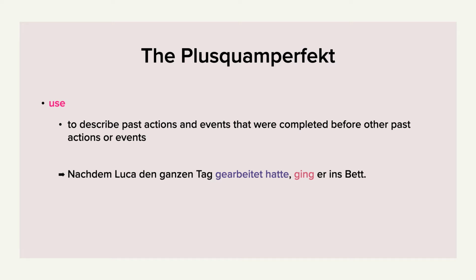We will take another look at our example, the first one. Nachdem Luca den ganzen Tag gearbeitet hatte, ging er ins Bett. You can see I highlighted two different verb forms here.